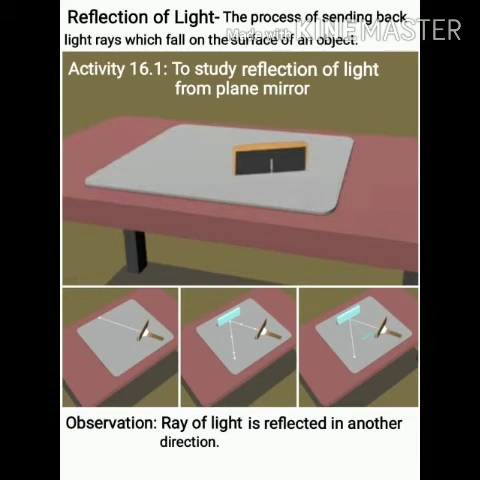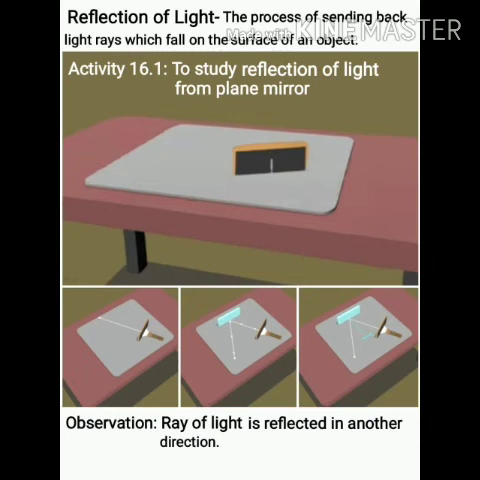Okay, so let's start with the topic reflection of light. What do you mean by reflection of light? It is the reflection done by the non-luminous object, which lets us see it. So what is that reflection? Students, when light falls on the surface of an object, the object sends this light back. You all know it very well. Whenever light strikes the surface of any non-luminous object, it will send it back. This process of sending back the light rays which fall on the surface of an object is called reflection of light.